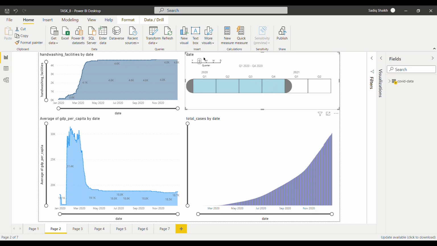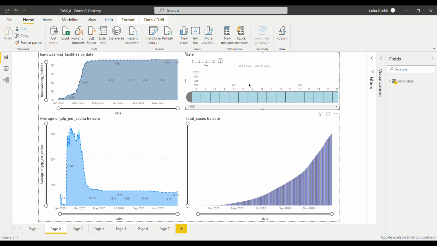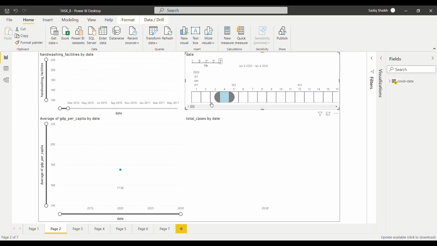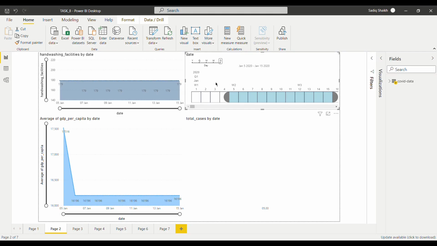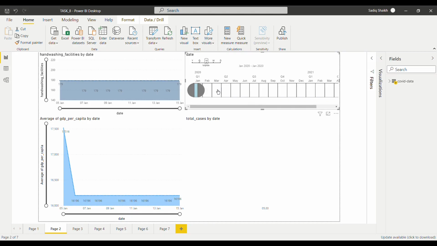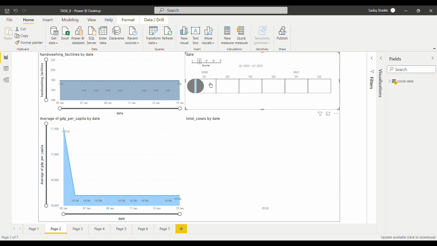So we can even drag it this way. If I want, we can even have a look year wise. If I'm looking date wise, we can also have a look at the date. If I'm looking for a week, then you can just drag it and have a look. Okay, I'll just reset this on the basis of quarters. I'll just make them complete.